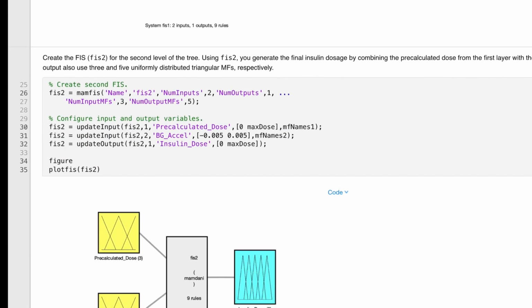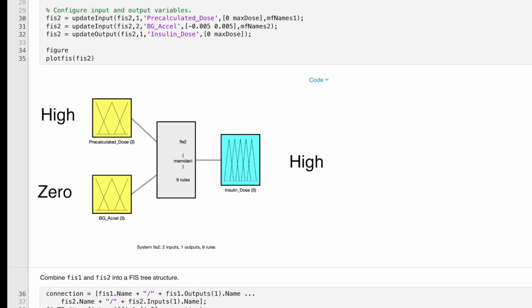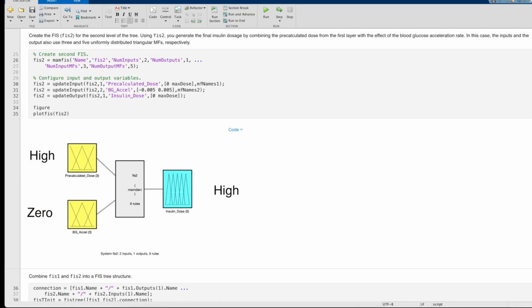Now, the second fuzzy system just modifies that pre-calculated dose. So we can think of it this way. If the rate is accelerating in the positive direction, then maybe slightly increase the pre-calculated dose to account for that. And if it's accelerating in the negative direction, then slightly decrease the dosage. And if it's not accelerating, then leave the dosage unchanged. So in this way, the tree structure allowed us to break this problem up and think about it in 2 stages, which in a lot of cases can make the problem more interpretable.